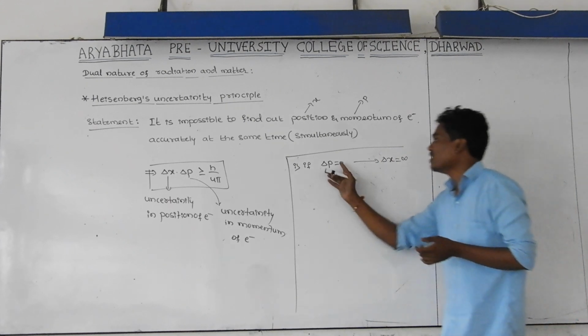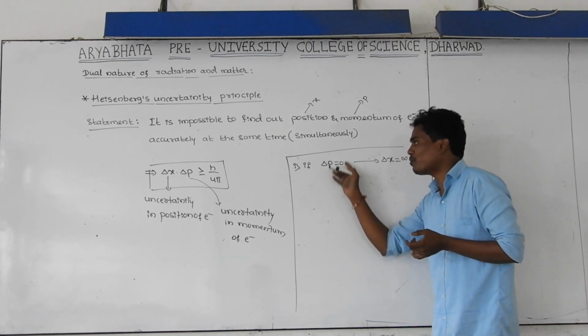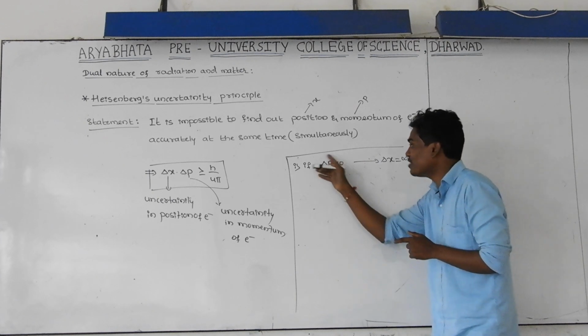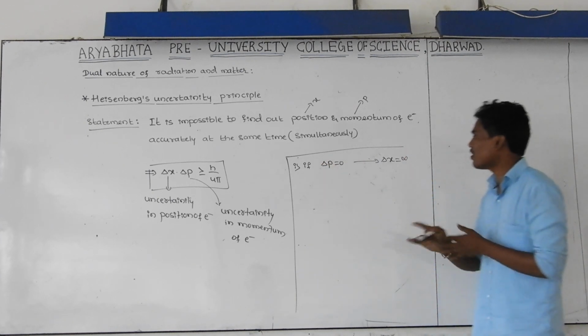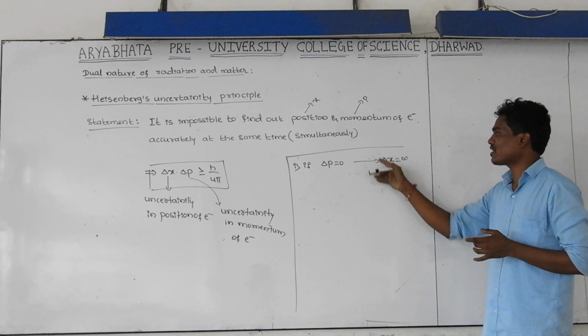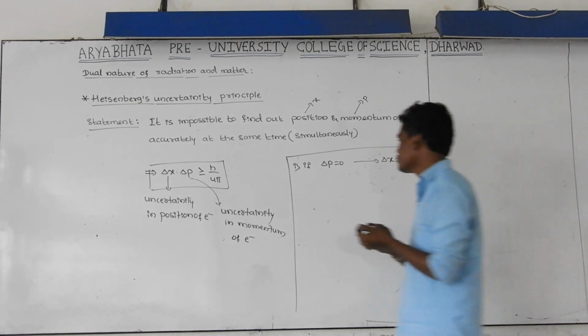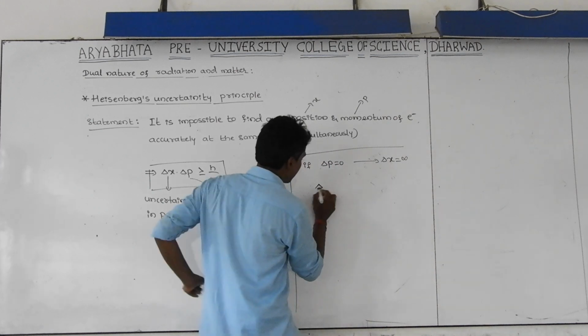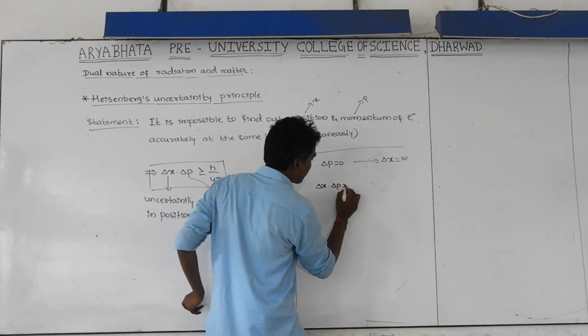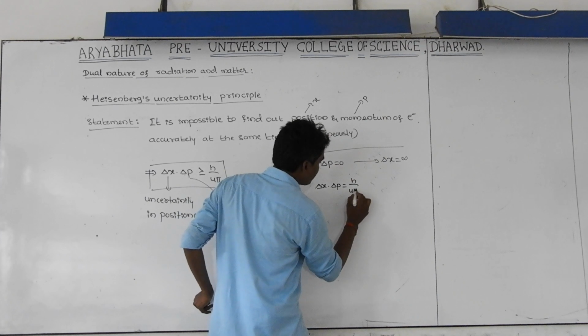Why? Because we are going to find out the exact value of position. In order to find out the exact value of position, you are not getting the exact value of momentum. It is having maximum uncertainty. That is, he has taken, let us take delta x into delta p is equal to h by 4 pi.